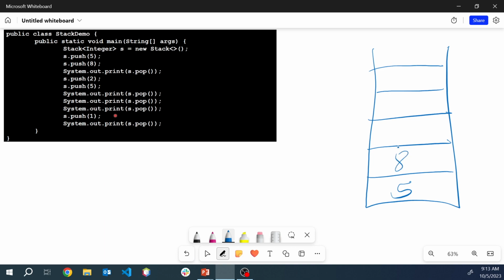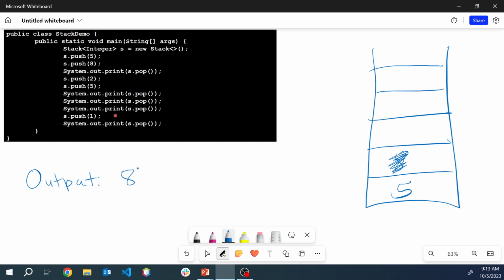Now it says pop and then print the result we're popping. So we're going to pop. What does pop do? Pop removes the top item from the stack, which is this 8 right here. I'm just going to scratch it out. I'm not even going to remove it. I'm just going to scratch it. And we're going to now print it. So we print the 8. We call this output.